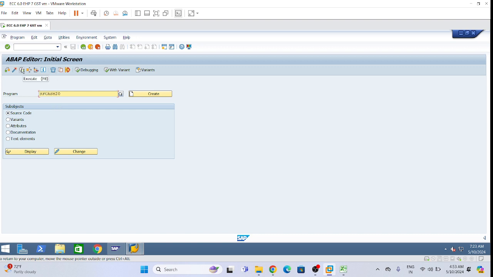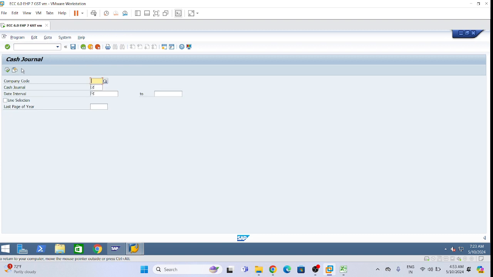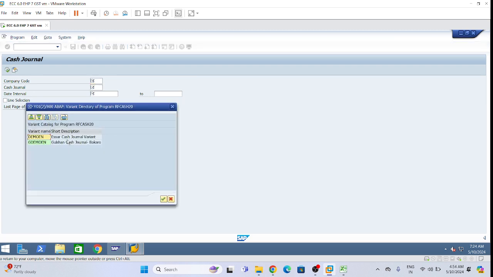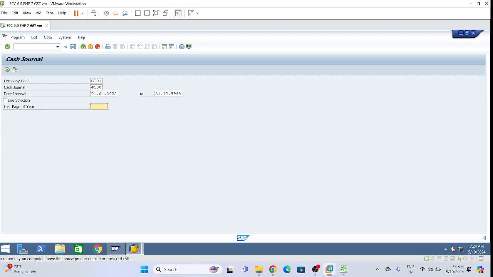Okay, so now see, these settings we need to do. Let's suppose I have done this program setting for this company code, and for another company code like this. Cash general G100, you remember? G100 I have defined there in setup cash general.